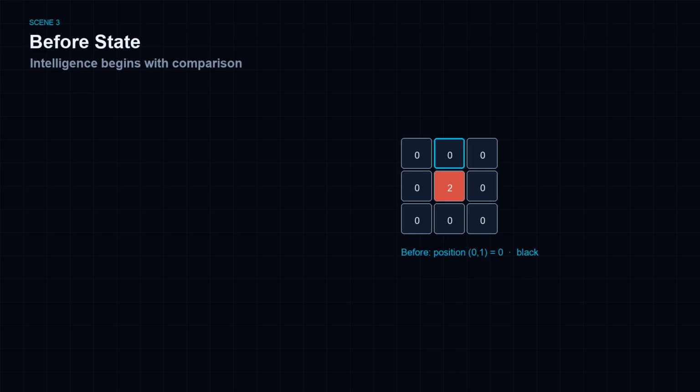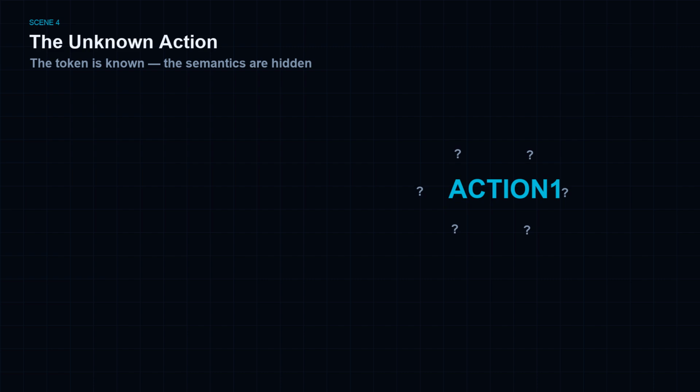Why does the before state matter? Because semantics inference is fundamentally comparative. The system cannot know what an action did unless it knows what the world looked like before. Without a before state, an after state is meaningless in isolation. Seeing grid 0, 1 equals 1 tells you nothing unless you also know it was 0 a moment ago. Intelligence begins with comparison. Now an action occurs.